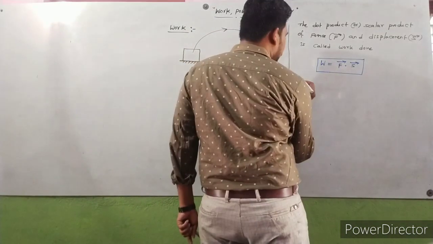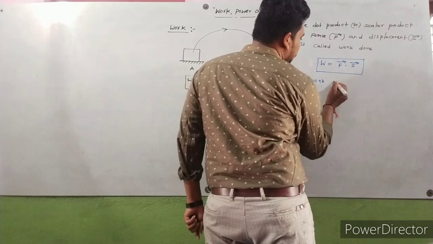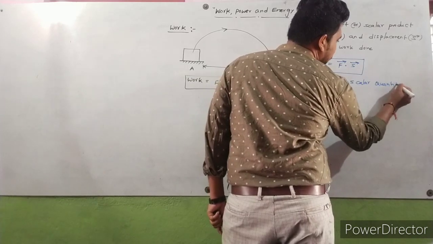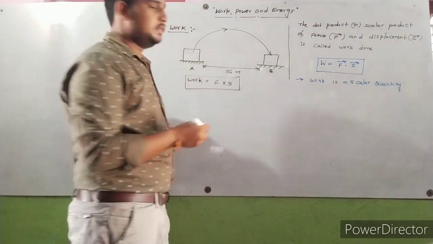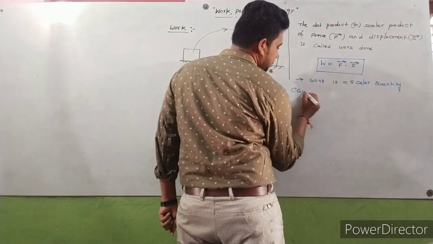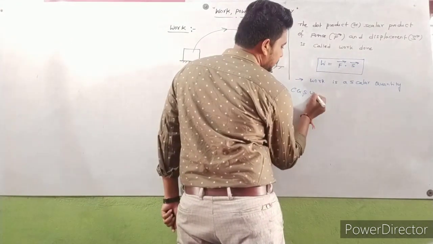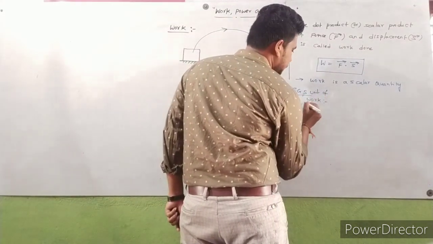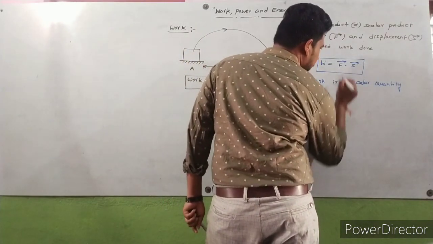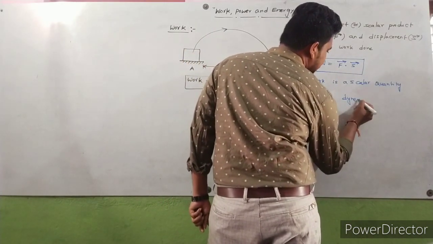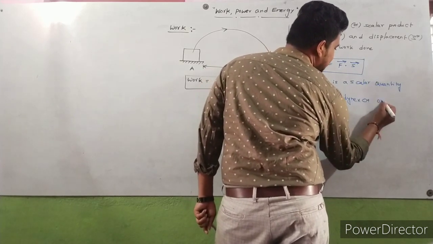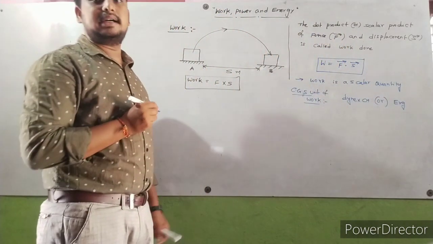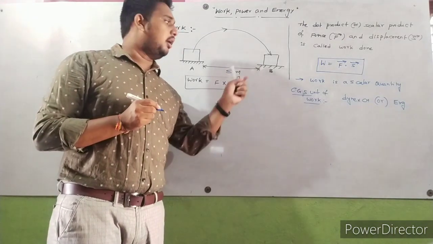Next, work is a scalar quantity. CGS unit of work. The CGS unit of work: force is measured in the CGS system in dyne, displacement is measured in centimeter. Dyne centimeter or erg is the CGS unit of work.